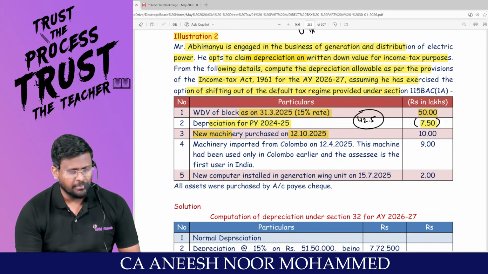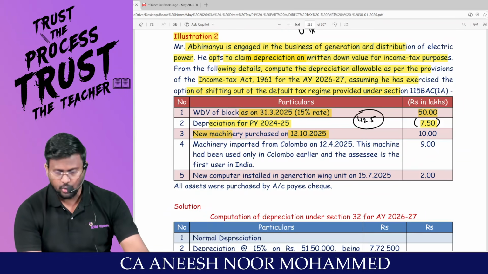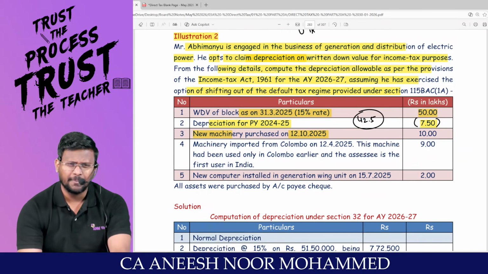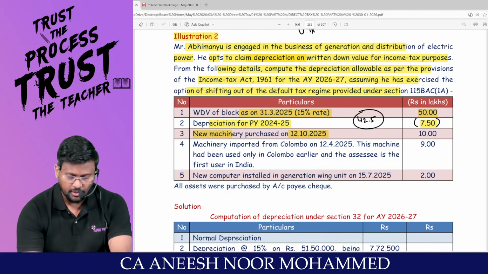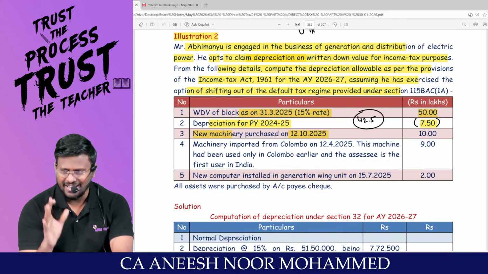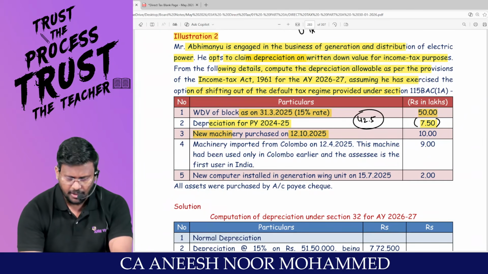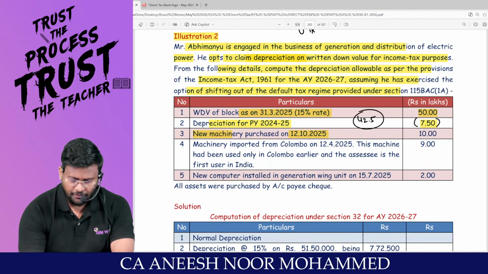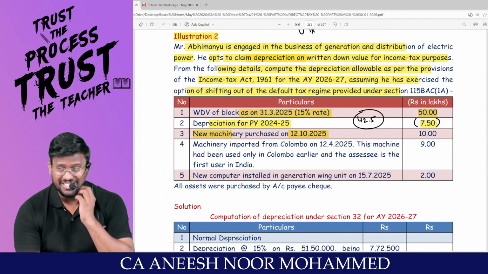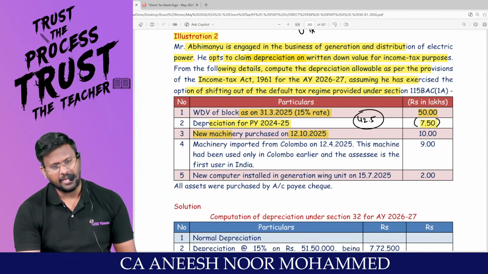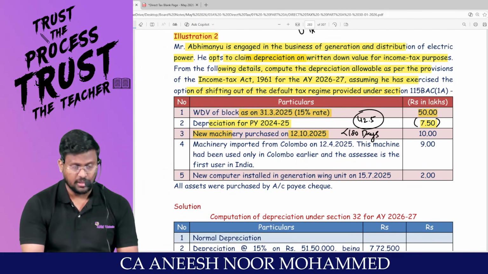Sir, 12/10. 10 means which month? So October, November, December, January, February, March, right? Sir, 12/10 means October, how many days? 31 minus 12, 19 days have been booked in October. November, how many days? 30 days. So plus 30. December, 31. January again, 31. February, 28. And March, 31. Which comes to only 170 days, which is less than 180 days. Am I right? So this is less than 180 days, my dear lovable students.